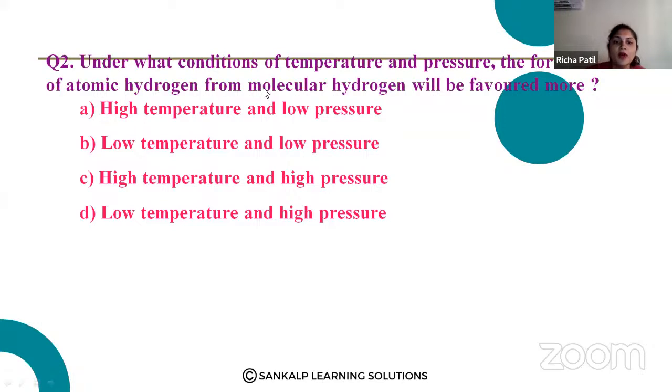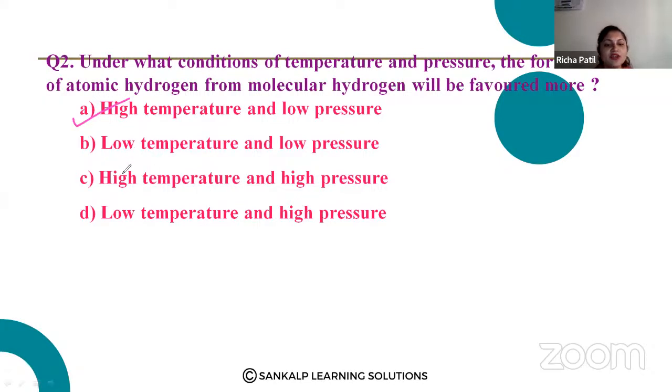Under what conditions of temperature and pressure will the formation of atomic hydrogen from molecular hydrogen be favored more? The answer is A: high temperature and low pressure.